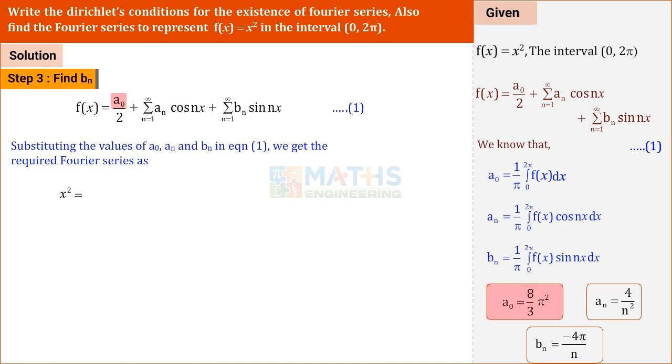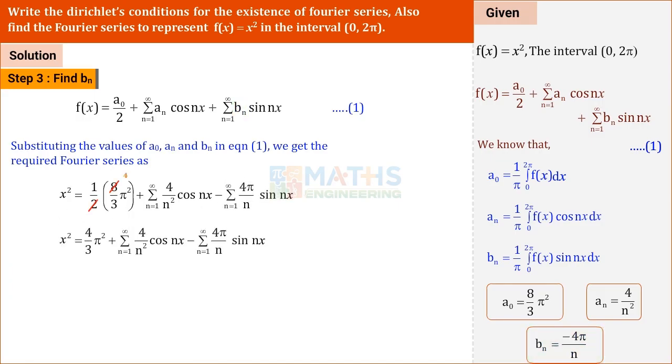Substitute A0 value by 2 plus summation n varies from 1 to infinity. An value into cos nx plus summation n varies from 1 to infinity. Bn value into sin nx. This is the Fourier series expansion of the given function f of x is equal to x square defined in the interval 0, 2 pi.